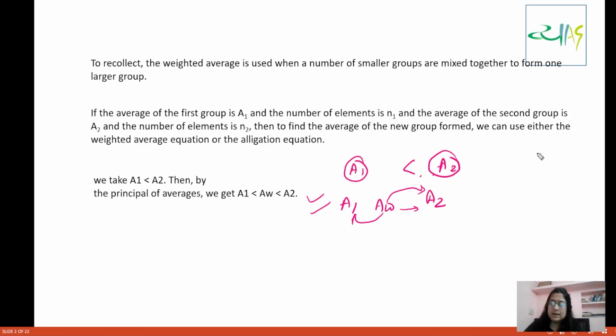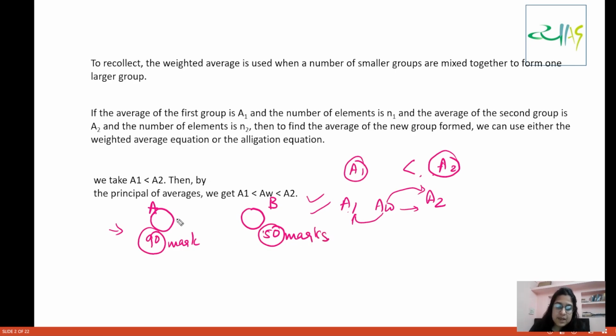When I say this is trying to pull its average this side, for example, say you have a group of toppers whose average marks is 90, and then you have another group of average students, whose average marks is 50. What is the average of this combined group?